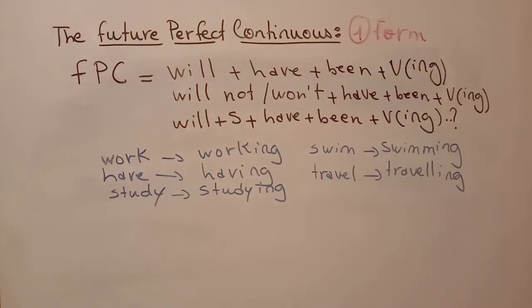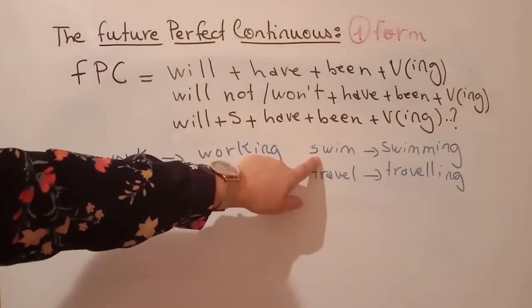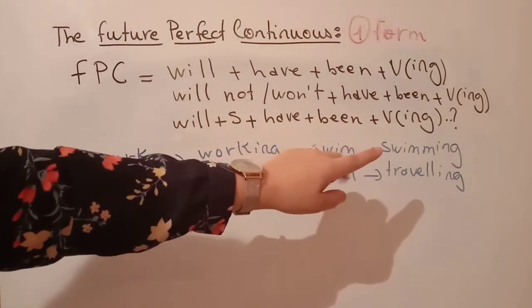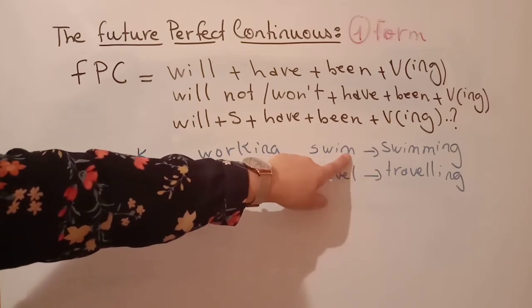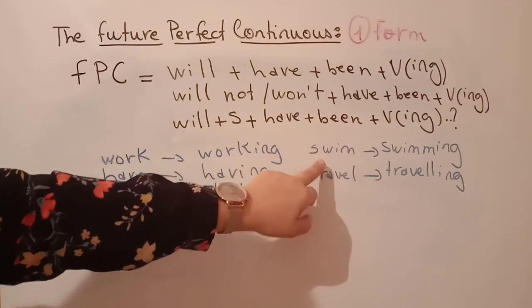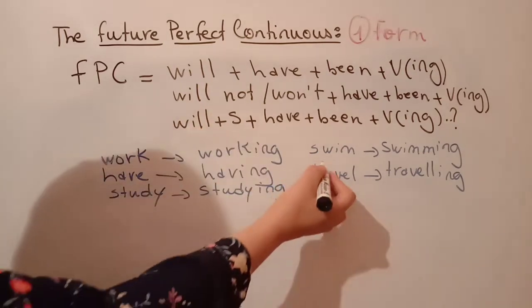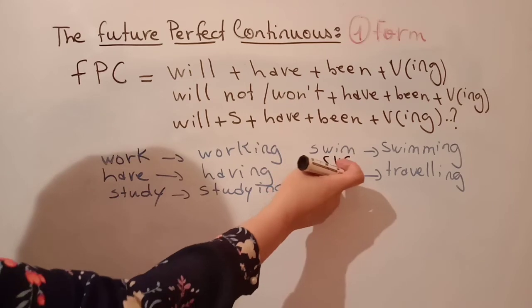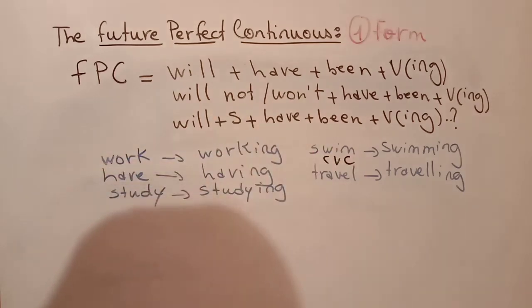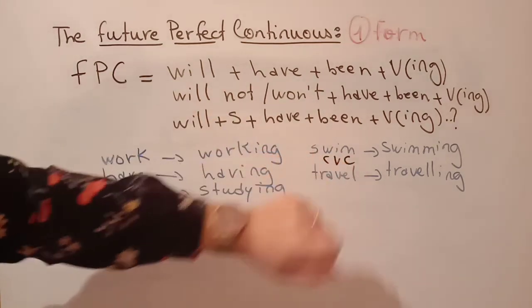You have verbs with one syllable, for example, swim. Before adding ing, you have to double the last consonant. So verbs with one syllable, and then you have CVC, what we call consonant, vowel, consonant. So before you add ing, you double the last consonant.